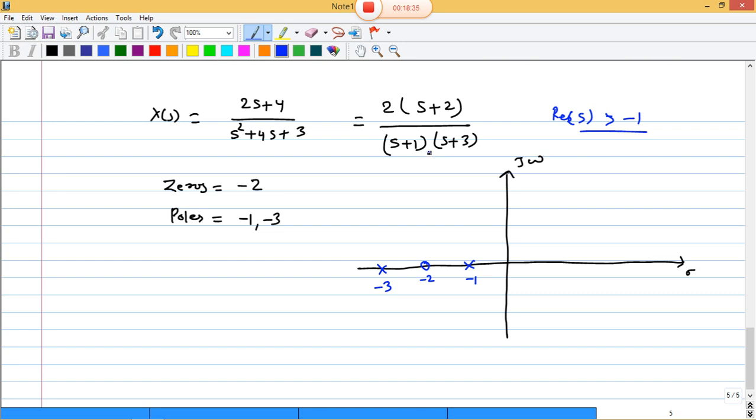Why? Because s plus 1 greater than 0 gives minus 1. So the region of convergence of this function is represented like this, the whole region to the right.